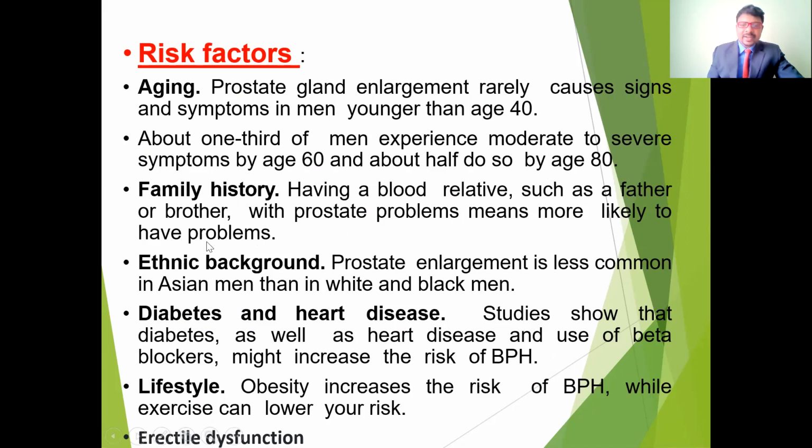Another risk factor is family history. Having blood relatives such as a father or brother with prostate problems means you are more likely to have the problems. If anyone in the family, such as brothers, father or parents, has had a prostate complication, other family members may get it. Also ethnic background. It is less common in Asian men than in white and black men. According to some research surveys and studies, Asians are less affected than white and black men.